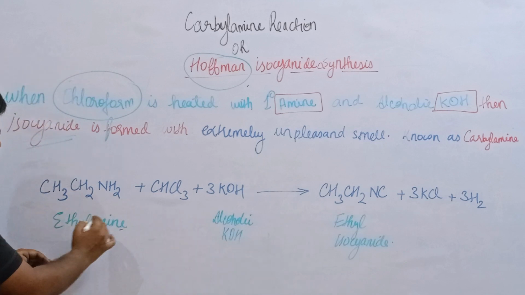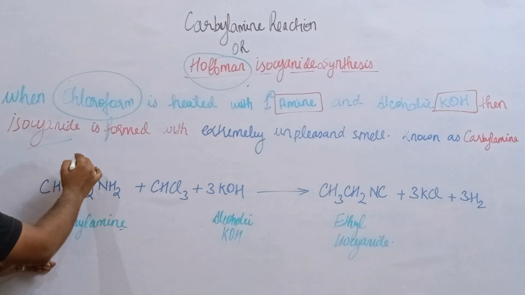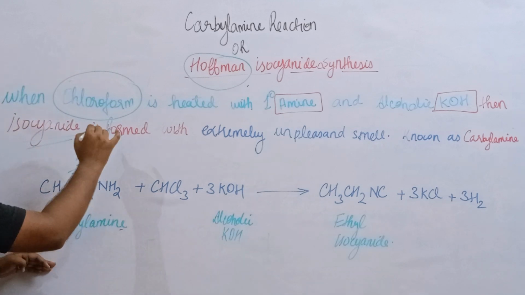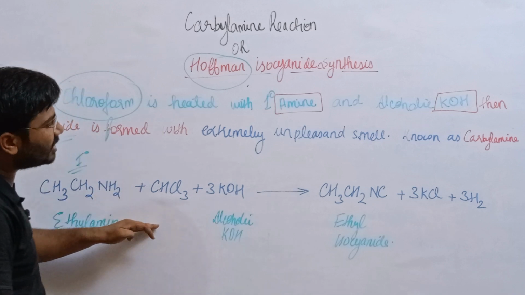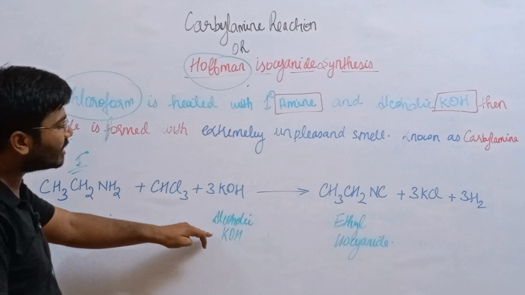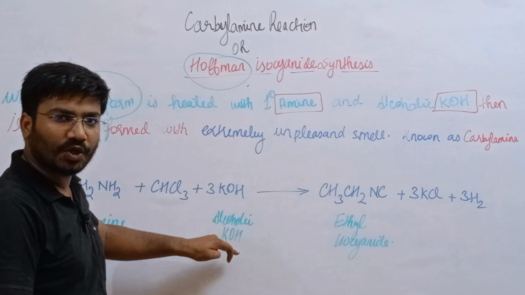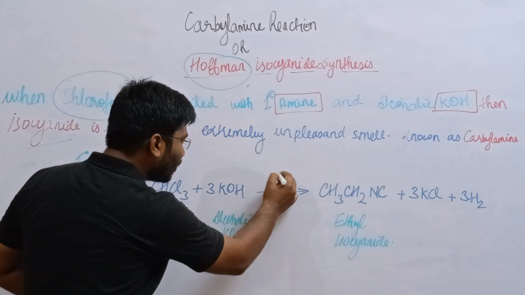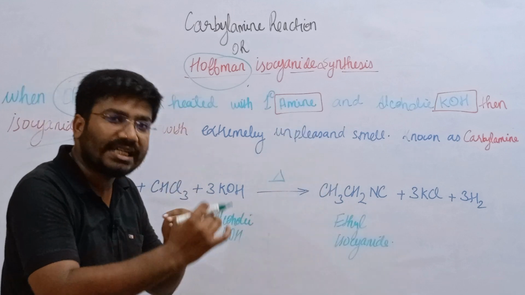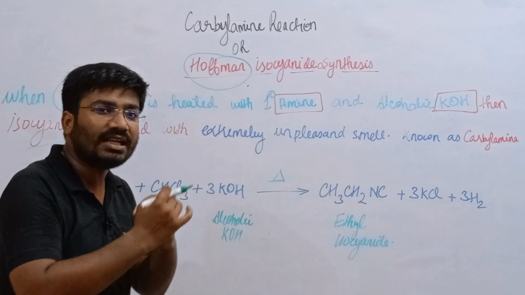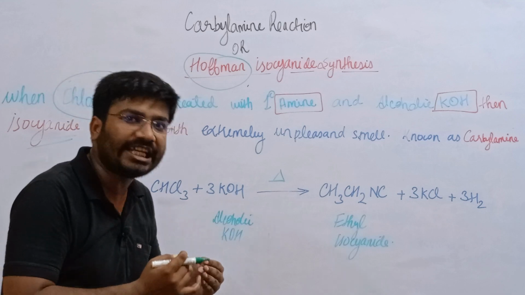This is our ethylamine, that is our primary amine. And this is our chloroform, and this is our alcoholic KOH. When we heat this, an energetic reaction takes place. Which kind of reaction? Enthalpic and entropic reaction.